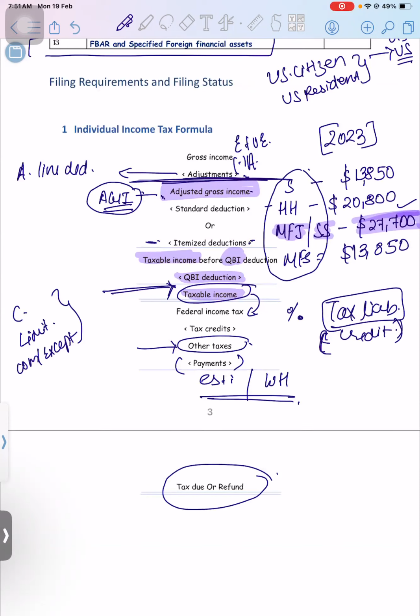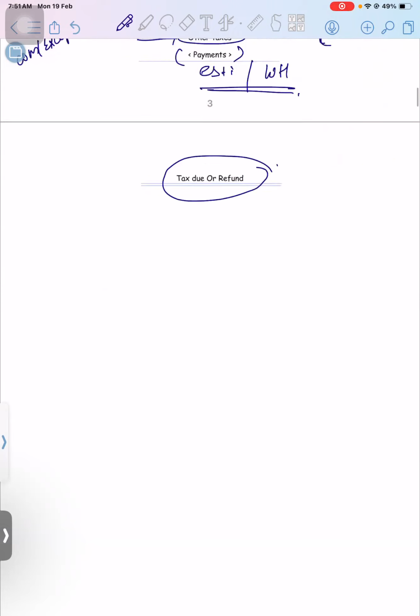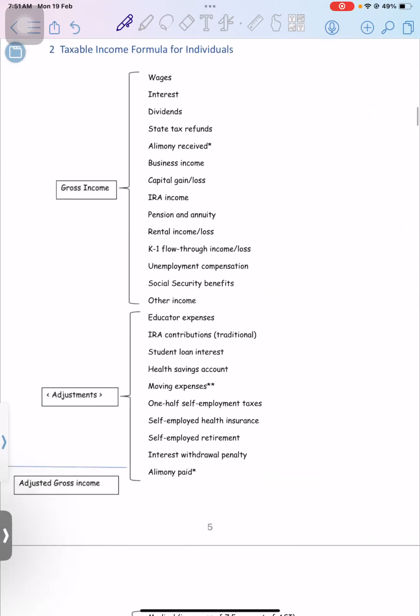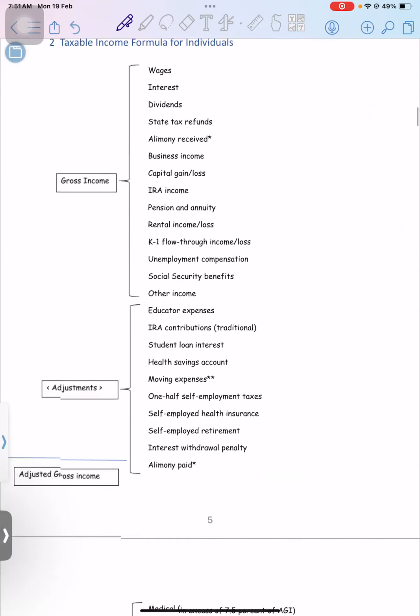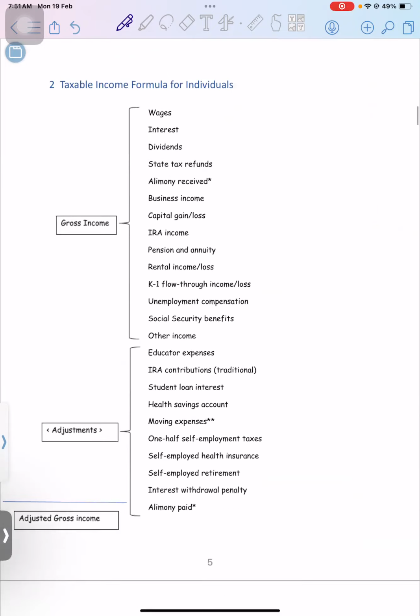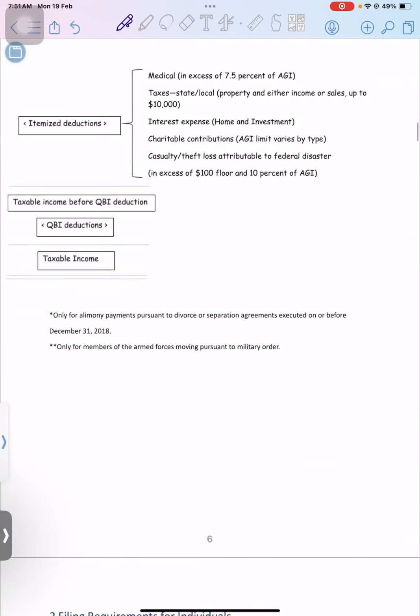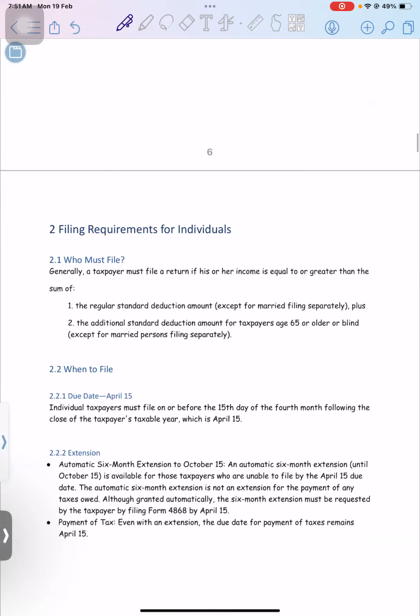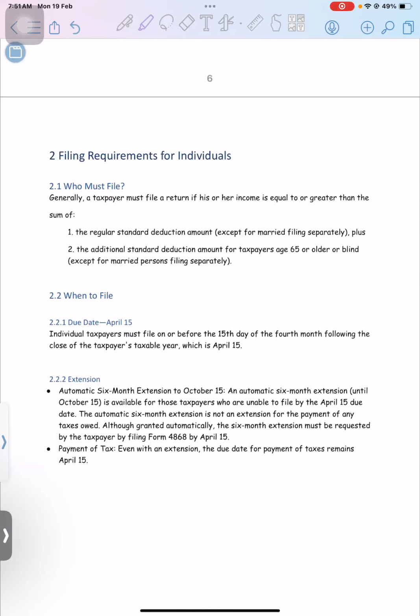In an individual tax return, everything will be in this formula. If you can remember this formula, the whole understanding will be very easy. So make sure to understand and remember this formula. The next formula I'm not going to take right now, because as and when we complete the syllabus, you'll be able to understand that. Okay. So coming to the filing requirement for individuals.